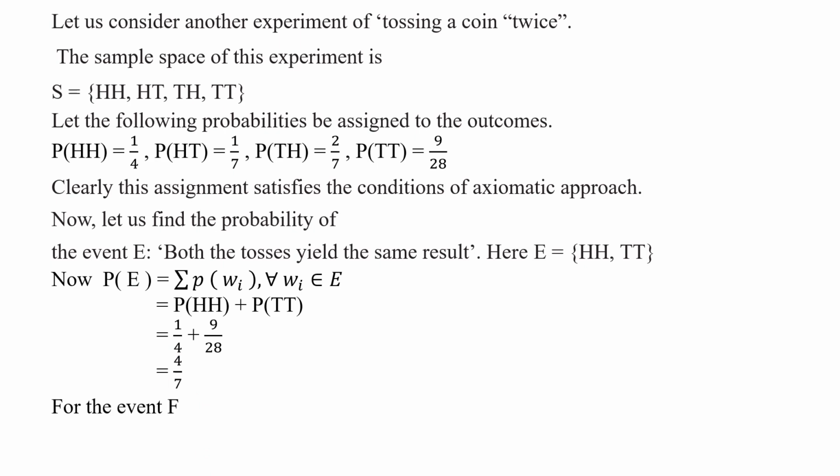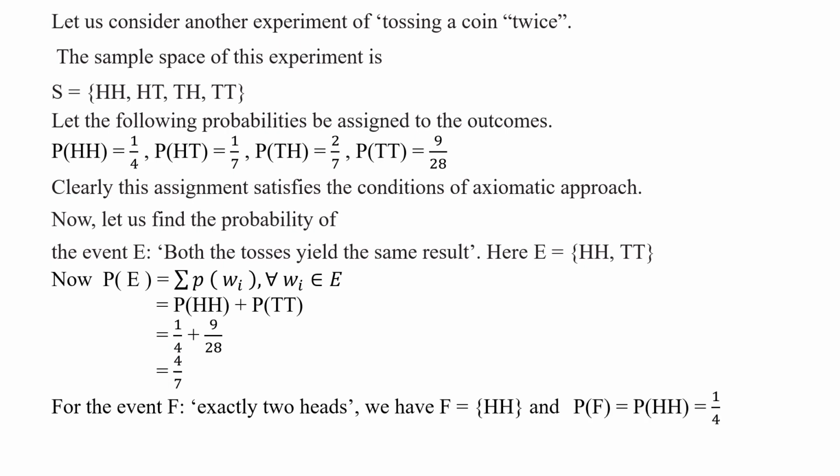For the event F, exactly two heads, we have F equal to {HH} and P of F is equal to P of HH, that is equal to 1 by 4. Suppose we take another event F defined as exactly two heads.